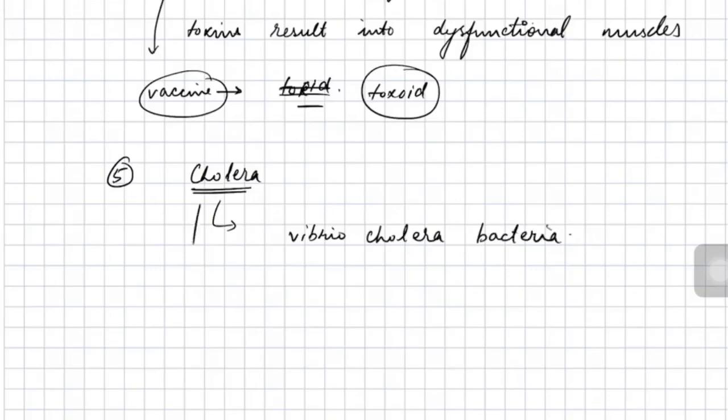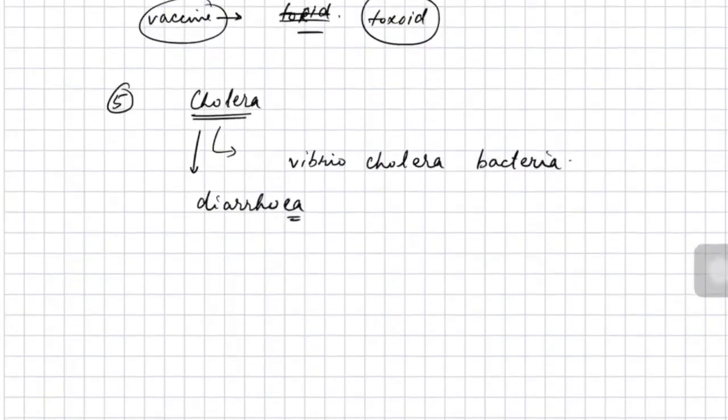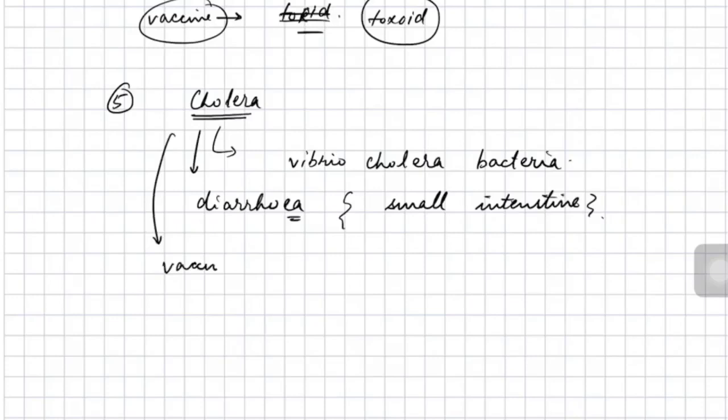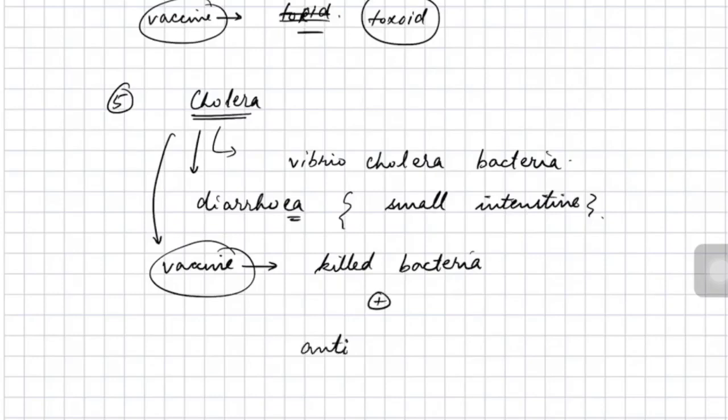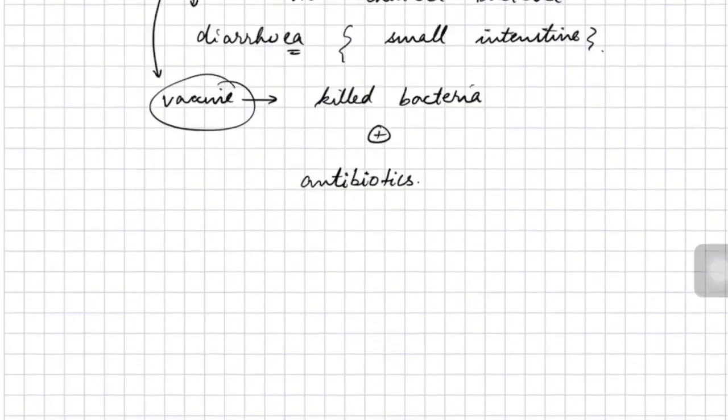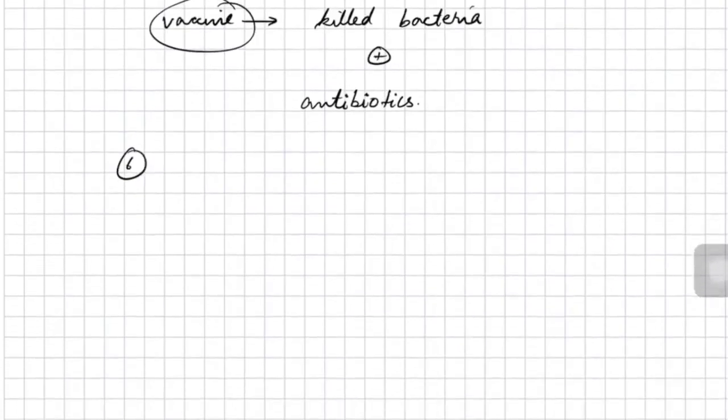Next is cholera. Cholera is caused by Vibrio cholerae bacteria. Now this cholera bacteria results in infection in the small intestine, which results in diarrhea in the patient, resulting in water loss and ultimately death if not cured properly. Vaccine is available in the form of killed bacteria, and in case the person suffers, then antibiotics are also administered.